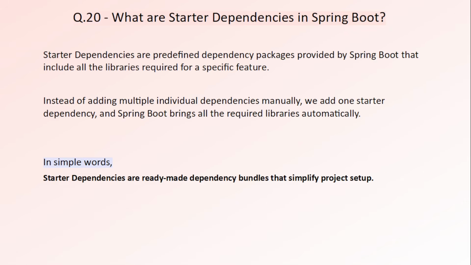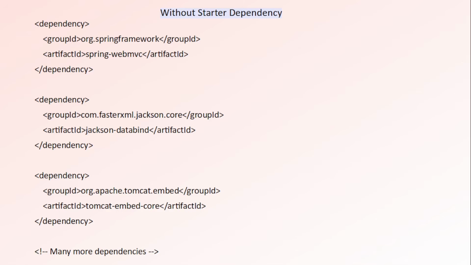What are starter dependencies in Spring Boot? In the previous question, we learned that Spring Boot performs auto configuration based on the dependencies present in our project. But the next question is, how do we add those dependencies? Before Spring Boot, developers had to add many individual libraries manually. For example, if you wanted to build a web application, you had to add Spring MVC, Jackson, Tomcat, logging libraries, and many others separately.